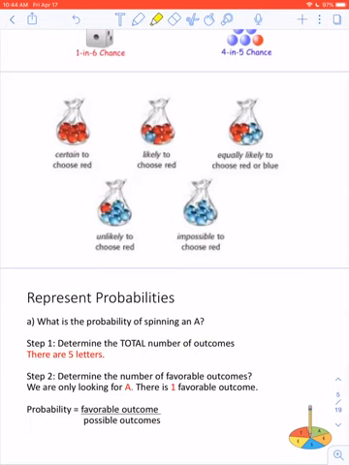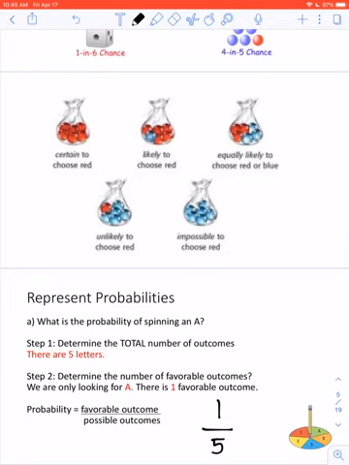Step 2, determine the number of favorable outcomes. So favorable outcomes, that's what the question's asking us. We want to know what the probability of spinning an A is. If we get an A, that's a favorable outcome. So if you take a look here, there's only 1 A. That means there's 1 favorable outcome. So in this case, if we were to write that down, our possible outcomes goes on the bottom. There's 5 letters, and favorable goes on top. So it'd be 1/5. That would be the fraction.